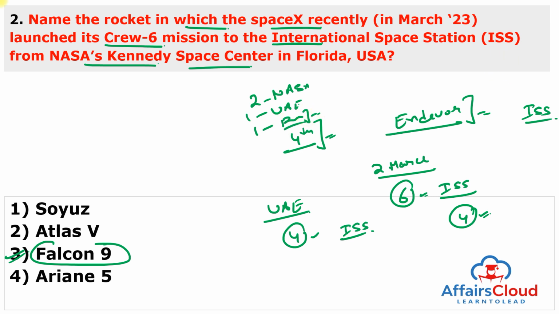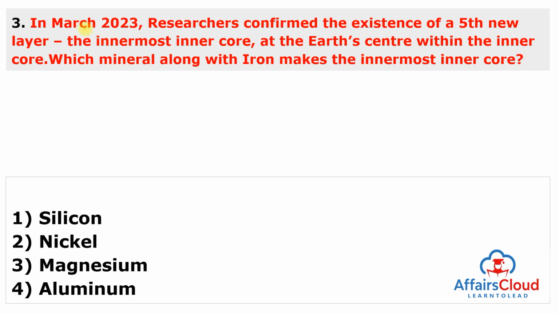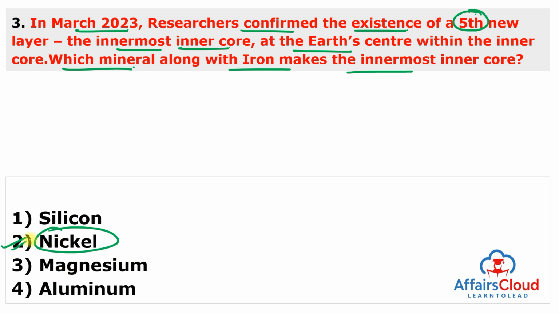Moving to the next question. In March 2023, researchers confirmed the existence of a fifth new layer. This is the innermost inner layer at the Earth's center, within the inner core. Which mineral along with iron makes up the innermost inner core? And this is nickel. The answer to this question is second.